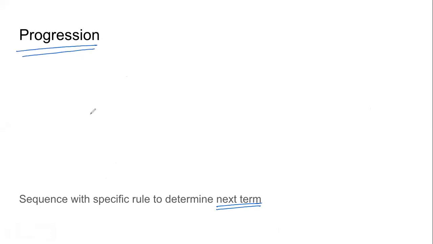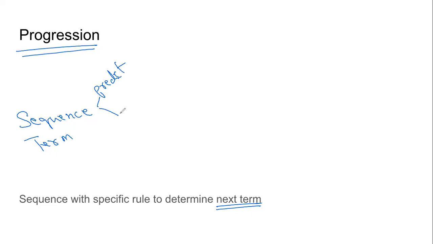Another new word. So first we learned sequence. Then we studied term. Then we saw that in some sequence we can predict or we can determine what the next term will be.